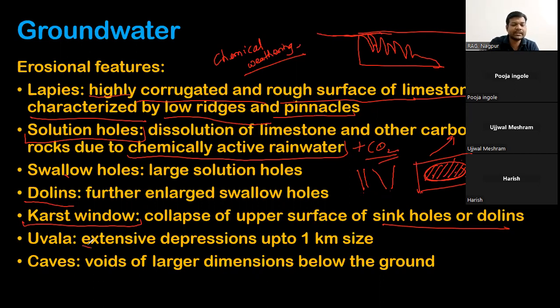Uvalas are extensive depressions up to 1 kilometer in size. So these karst windows, if they are up to 1 kilometer in size, will be called uvala, whatever you prefer to call it.